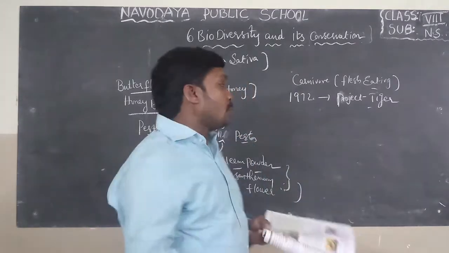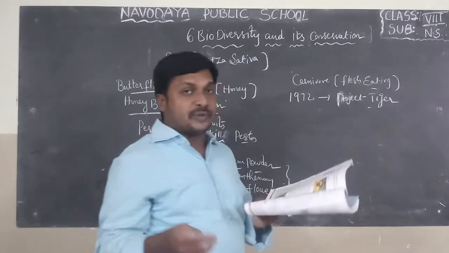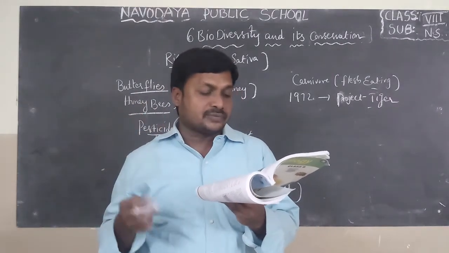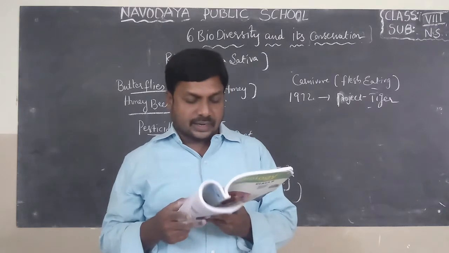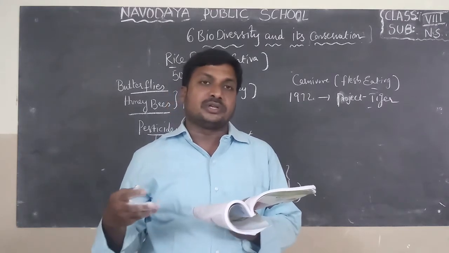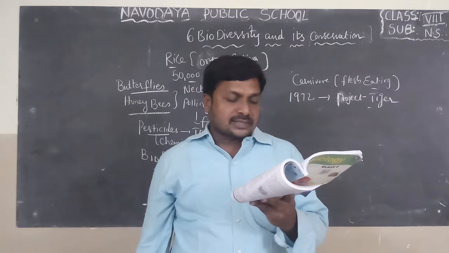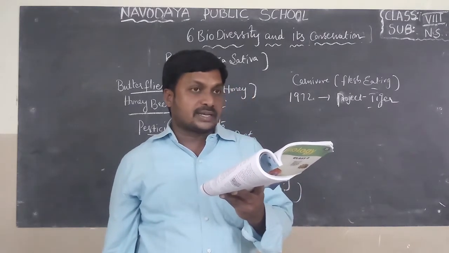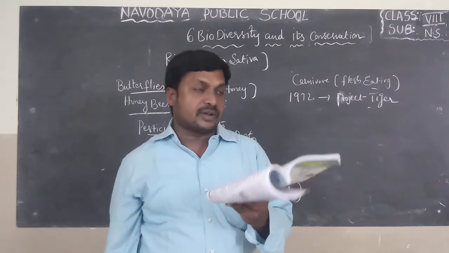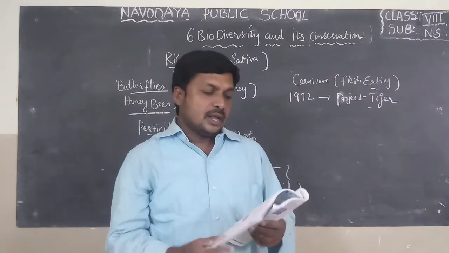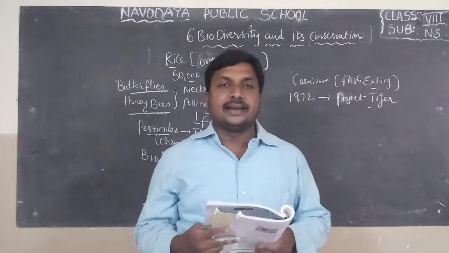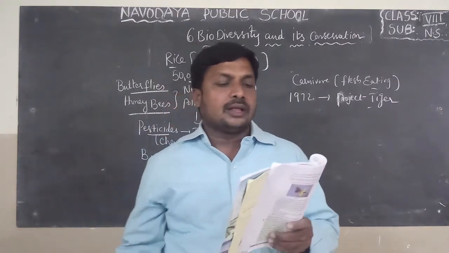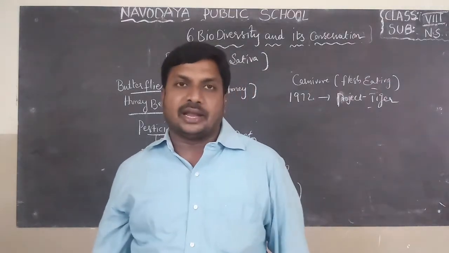Do you know, this Project Tiger helps to protect the tigers. For example, if you take the year 1973, the tigers were 2,000 in our India, but nowadays they are 3,800. The success of the project was achieved by enforcement of strict anti-poaching measures and scientific conservation practices. Now think and discuss. All of you open page number 93. How can Project Tiger help to save wildlife?